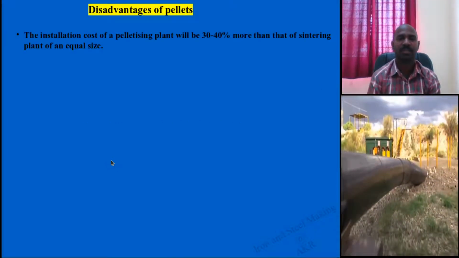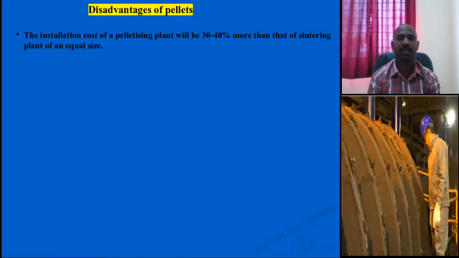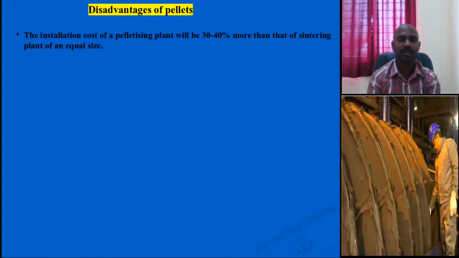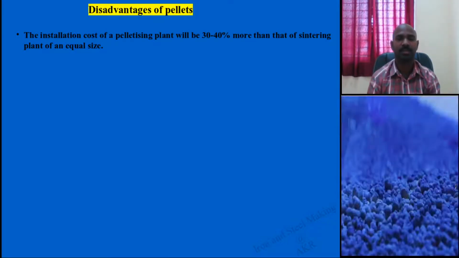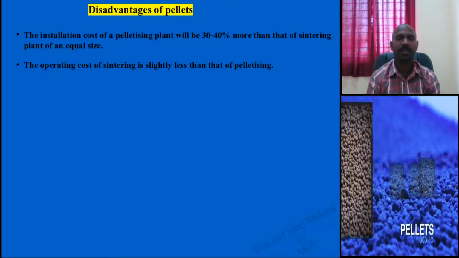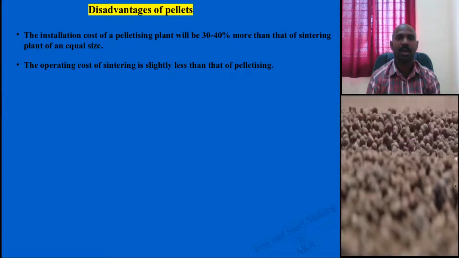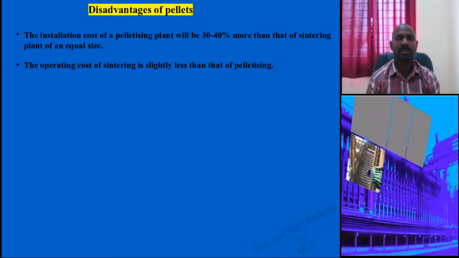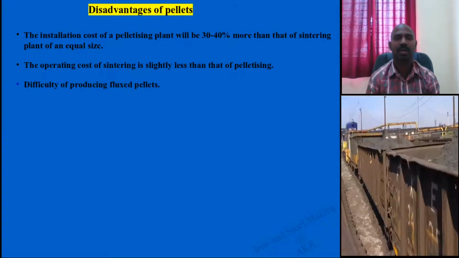The installation cost of the pellet plant is 30 to 40% more when you compare with the sintering plant. Another is the operating cost also. The sintering machine operating cost is lower than the pelletization plant.